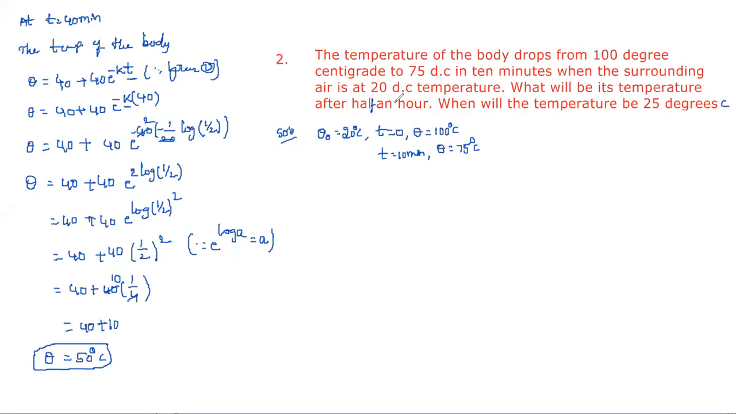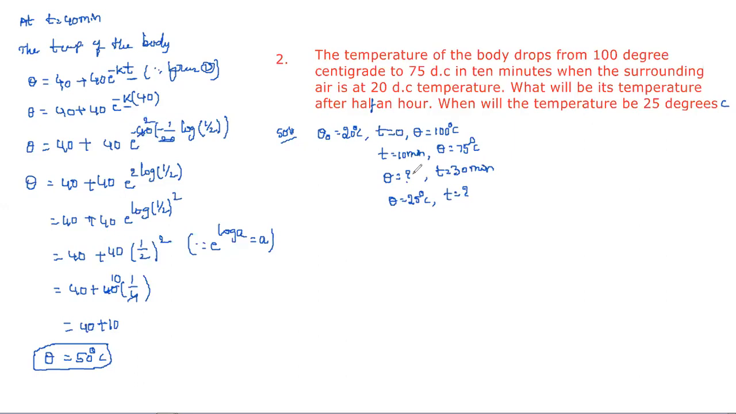Next, what is asked: what will be its temperature after half an hour? If you observe, t is in minutes, so the problem should be completely in minutes or completely in hours. Half an hour is 30 minutes, so at t equal to 30 minutes they ask for the temperature of the body. And next, when will the temperature be 25 degrees centigrade? This is another question: at what time is the temperature of the body 25 degrees centigrade? So t we need to find.